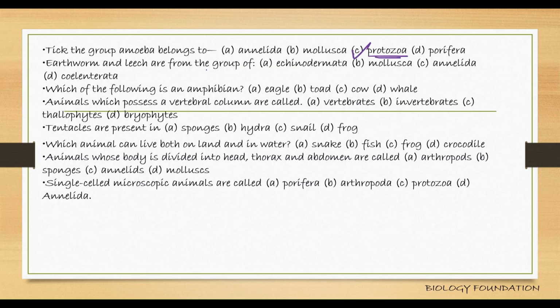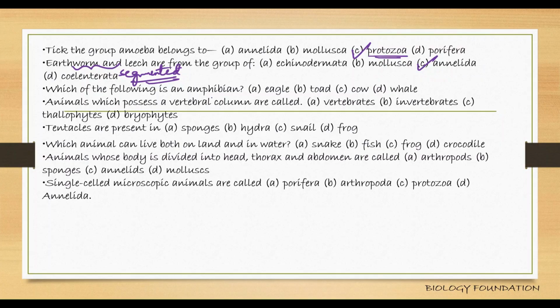Earthworms and leech are from the group Annelida because they are segmented worms. I told you in my class while explaining that please remember the common names. Annelids are called segmented worms. Platyhelminthes are called flatworms. Nemathelminthes, roundworms. Echinoderms are considered spiny-skinned animals. Mollusks, shelled animals. So earthworms and leech come under Annelida.